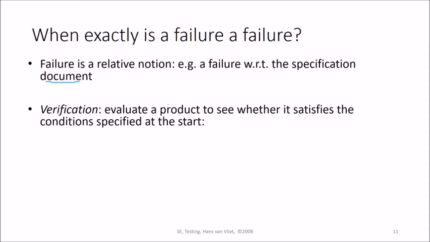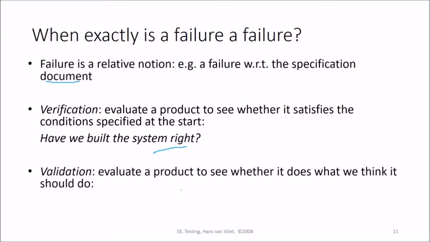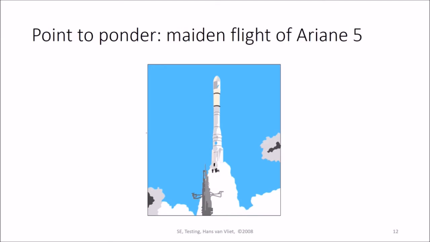So verification evaluates a product to see whether it satisfies the conditions specified at the start. That means, have we built the system right? Then comes validation. We evaluate the product to see whether it does what we think it should do. That means, have we built the right system? System right or right system?